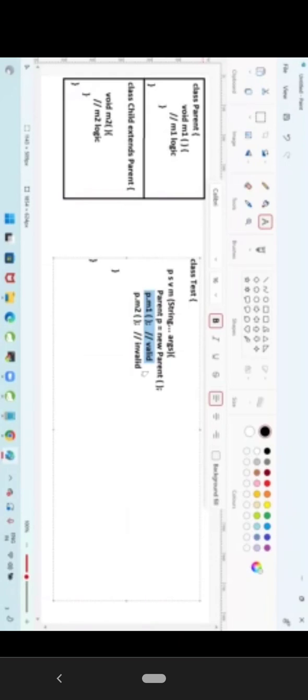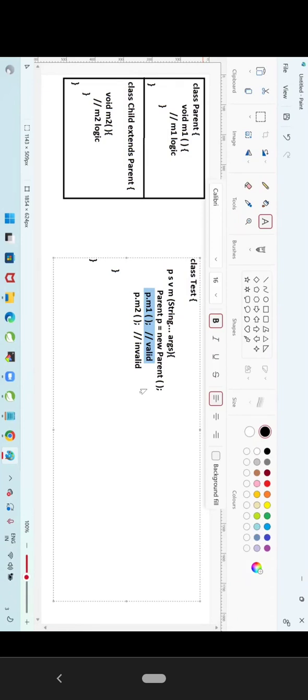Right. Yes. P dot m1. P is a reference variable which is holding the parent class object. Whenever we call p dot m1, JVM will go to the parent class. It will check, hey, do you have an m1 method?